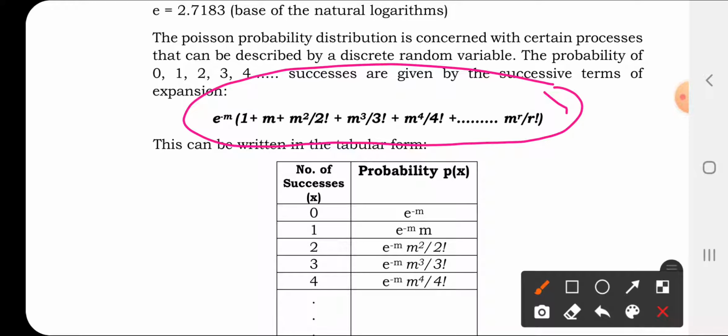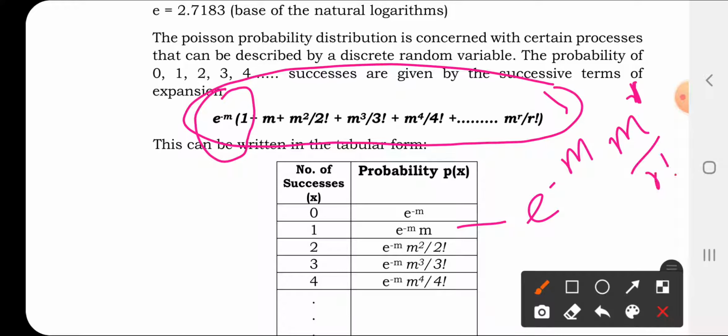In case of zero success, the value is e to the power minus m into 1, that is e to the power minus m. Likewise, in case of one success, the value is e to the power minus m into m to the power r, where r is 1, divided by r factorial, which is also 1, so no need to write this.